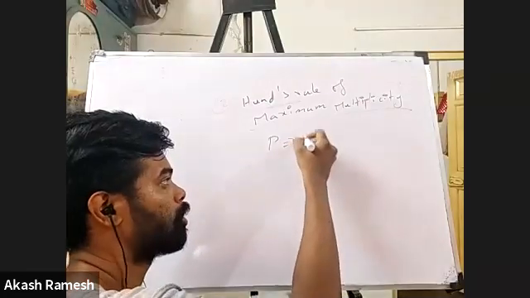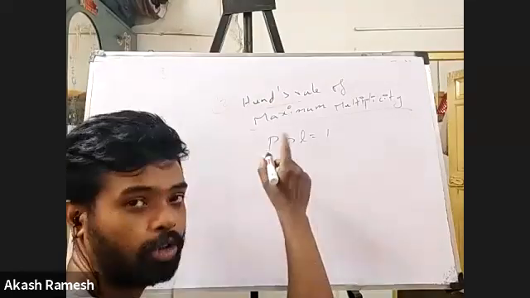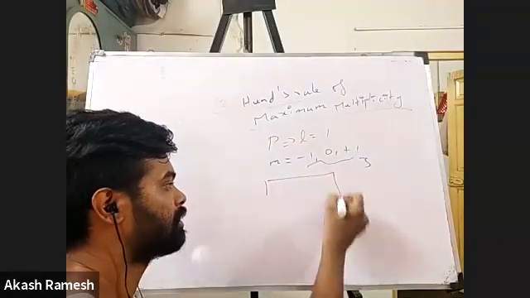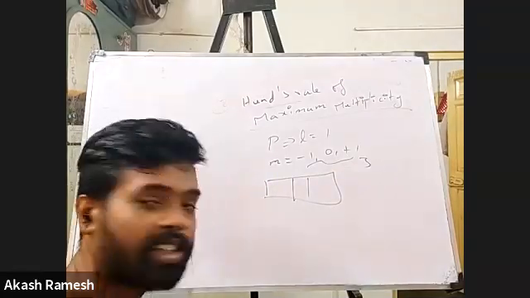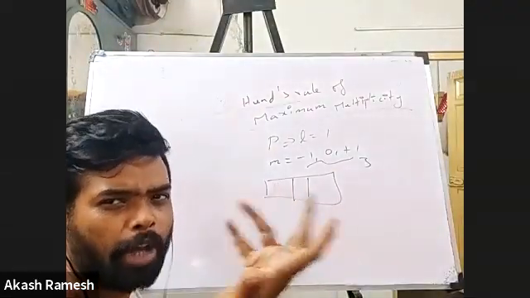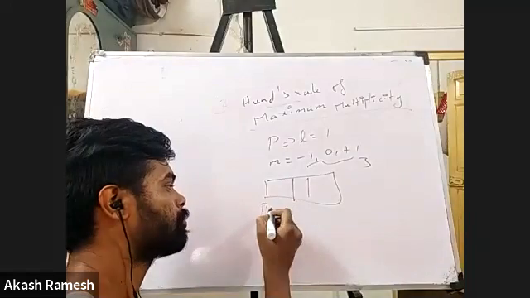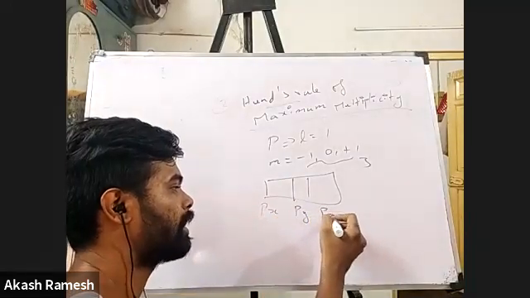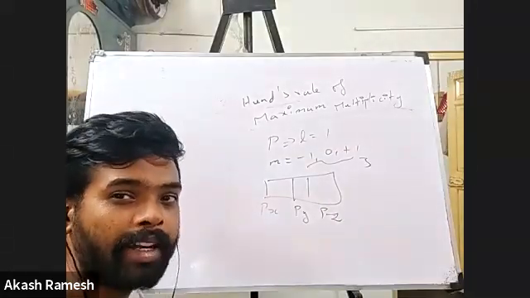For p, the value of l is 1, so if I look at the m values, they are minus 1, 0, plus 1. That means there are 3 states, which means 3 p orbitals. I can give names to these orbitals also. One is called px, another is called py, and the last one is called pz.